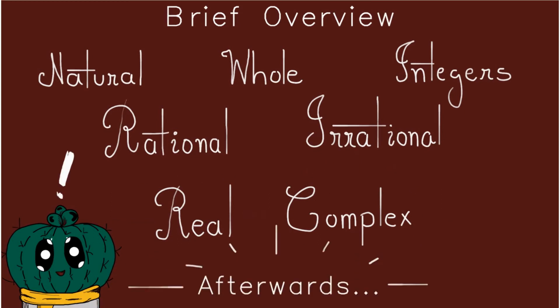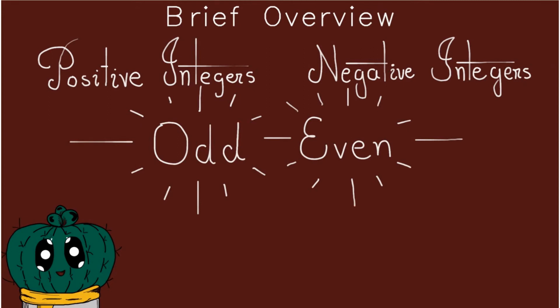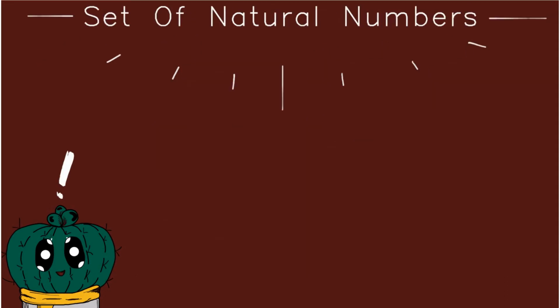So we're going to be discussing all of these in this specific video, and afterwards we're going to be doing positive integers, negative integers, and then odd numbers and even numbers, and then we also have what are called prime numbers. We're going to be doing that in the next video. But first of all, in this video, let's go through what our natural numbers are.